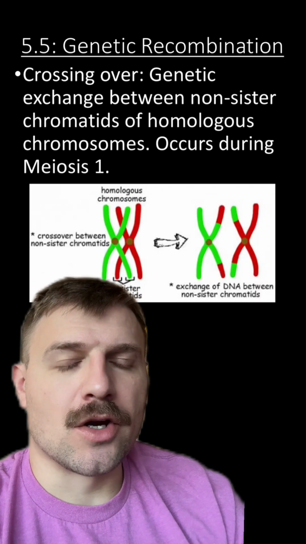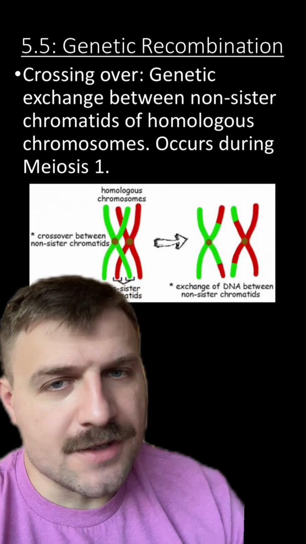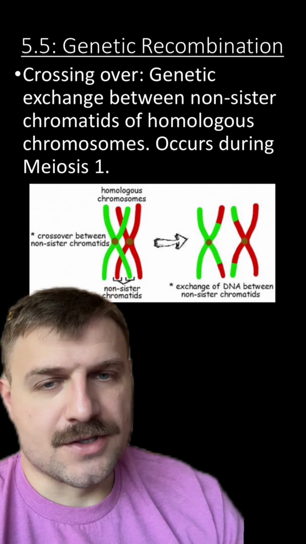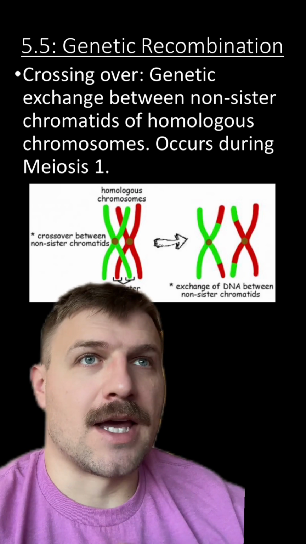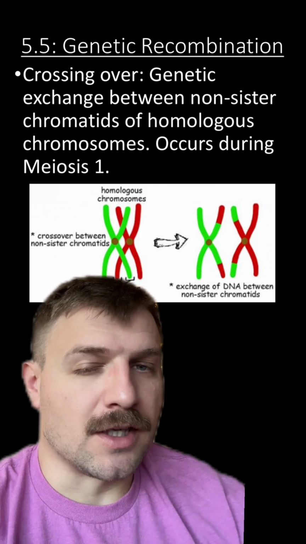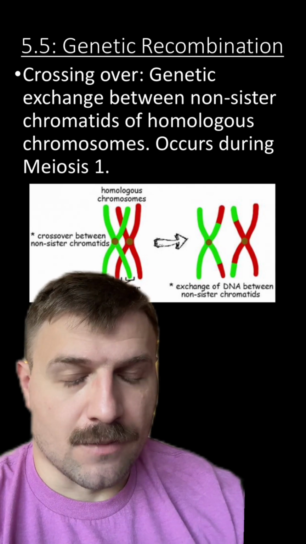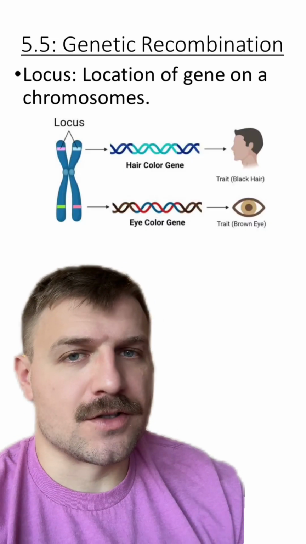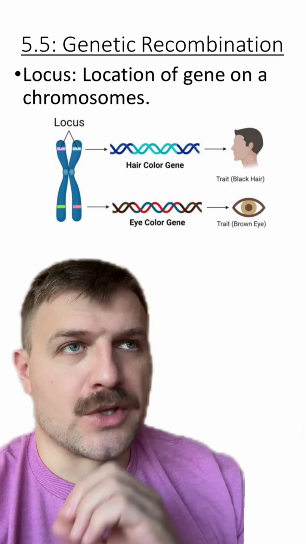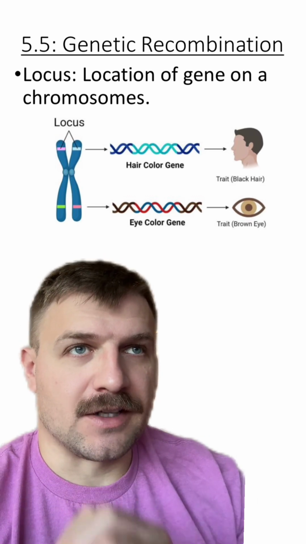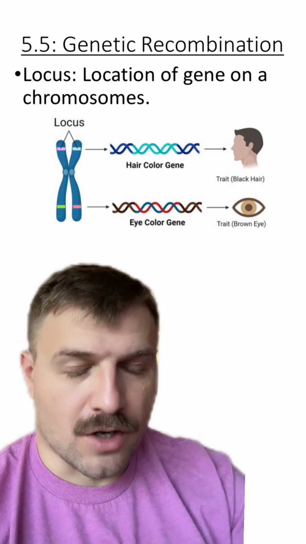Remember that crossing over is the genetic exchange between non-sister chromatids of homologous chromosomes. This process specifically occurs in meiosis 1. Sturtevant realized that the genes that Morgan was looking at were on the same chromosome. Remember, the term locus refers to the location of a gene on a chromosome. So what Sturtevant was looking at was, where are these genes specifically located on the chromosomes?